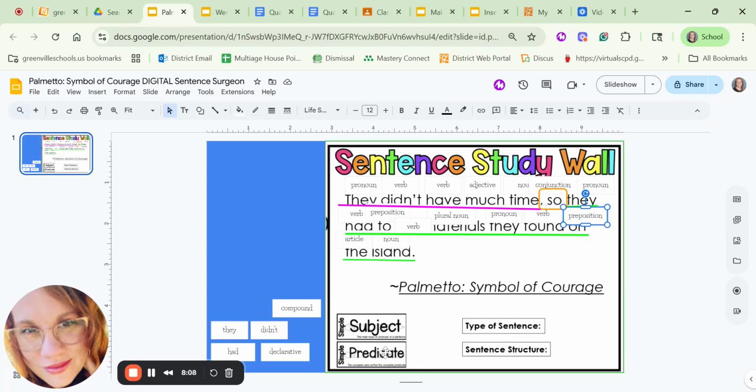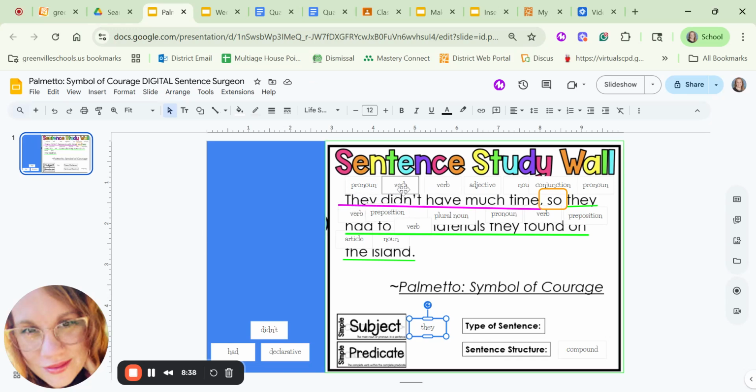Let's look at the subject and the predicate. So, we have an interesting situation since this is a compound sentence, which we've already identified. We're going to say that under sentence structure. We are going to have multiple subjects and predicates. And now all of our subjects in this sentence are the word they. Anytime there's an action word, it happens to come back to they, which is the group of soldiers.